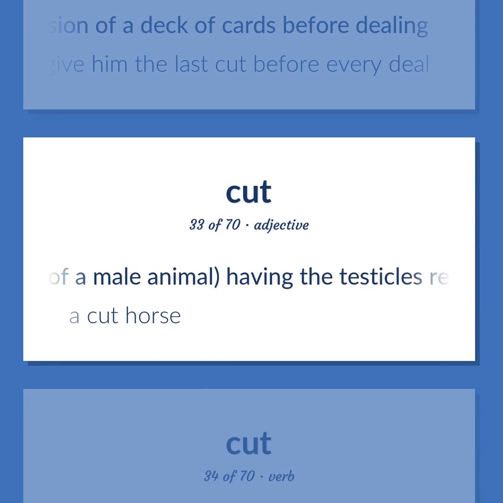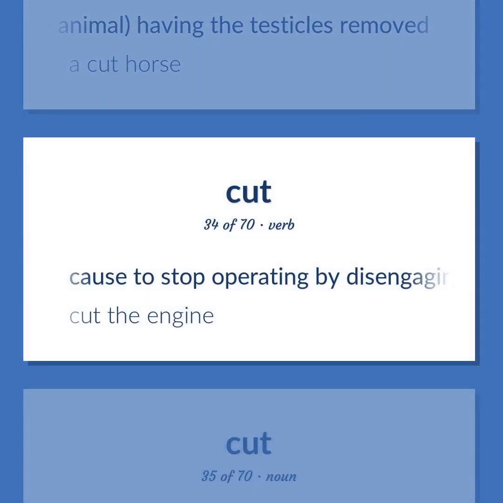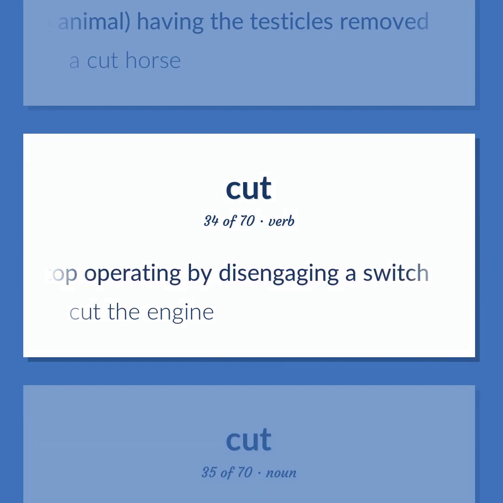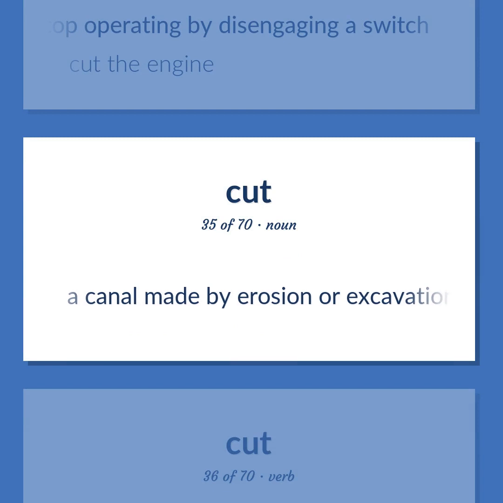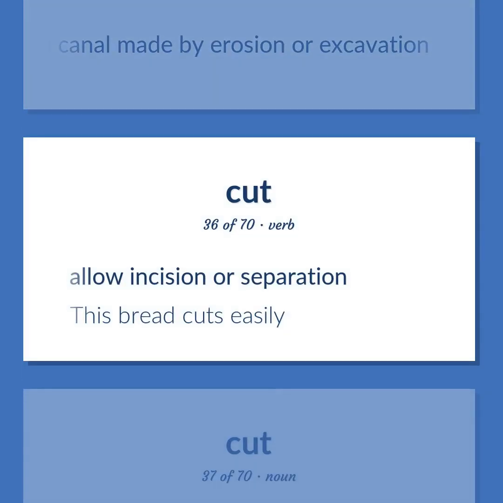Of a male animal, having the testicles removed. A cut horse. To stop operating by disengaging a switch. Cut the engine. A canal made by erosion or excavation. Allow incision or separation. This bread cuts easily.